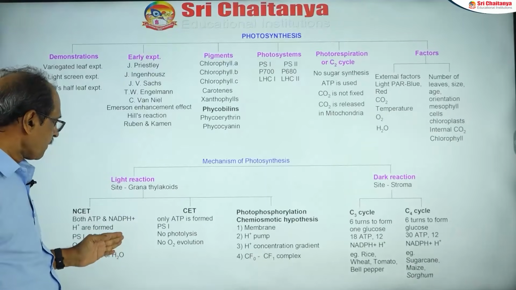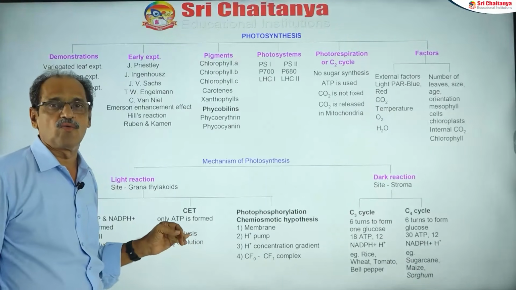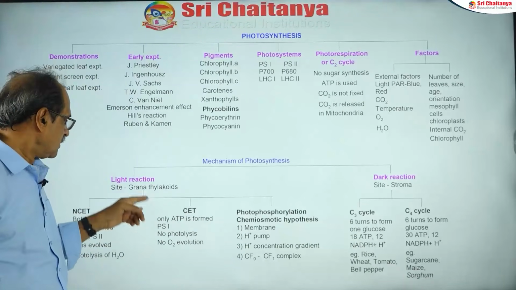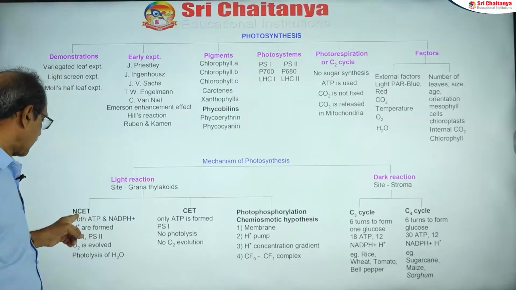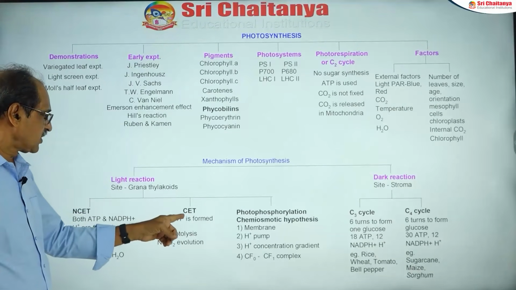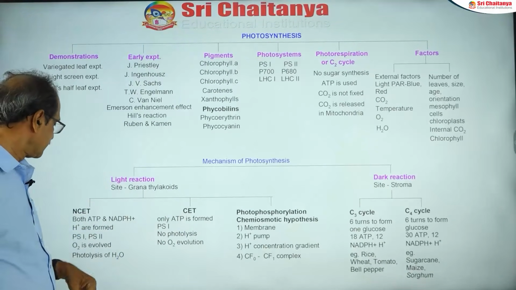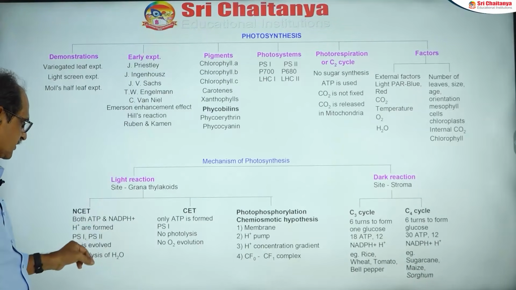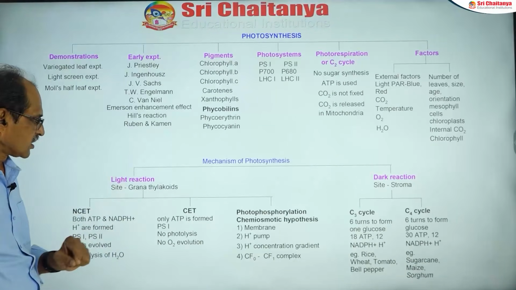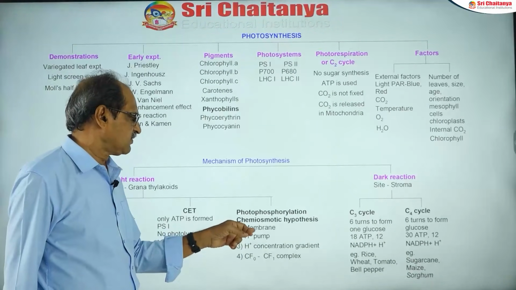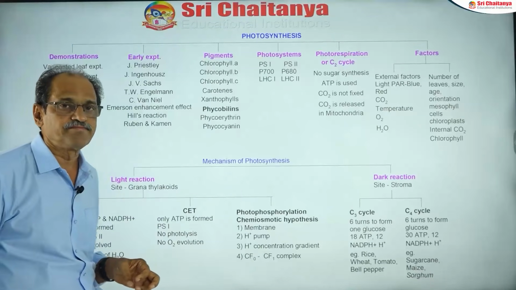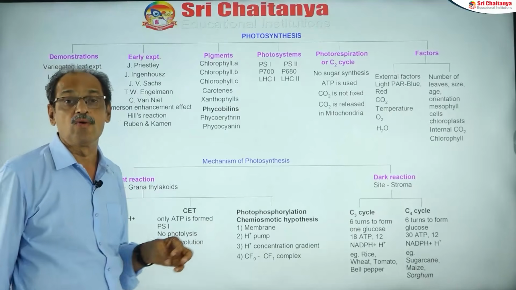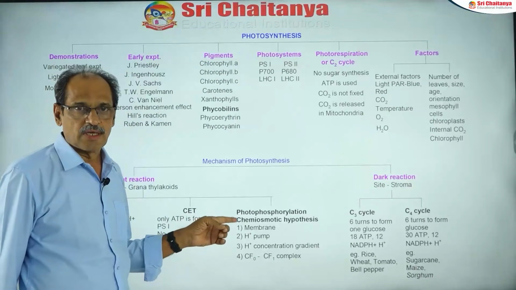Even in the light reaction, again, two important aspects are, one is the electron transport system, second one is the photophosphorylation. So electron transport is again divided into two types, non-cyclic electron transport and cyclic electron transport. Anyway, later I will discuss more details. So these are some of the differences between non-cyclic and cyclic electron transport. And the last aspect of this light reaction is the photophosphorylation. So ultimately how the ATPs are being synthesized in the chloroplast, how the light energy is converted to chemical energy.